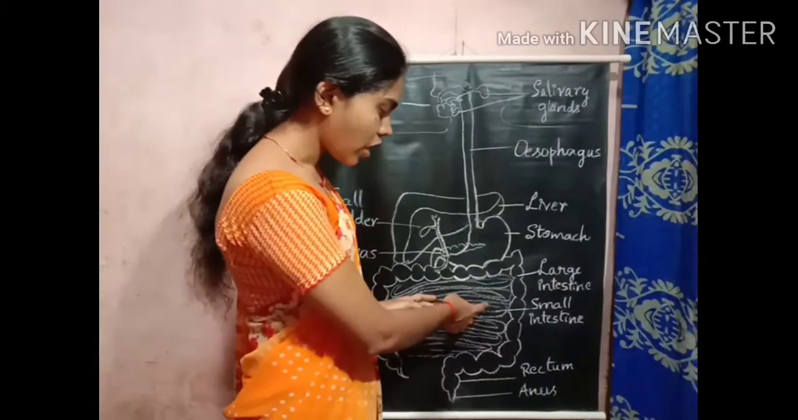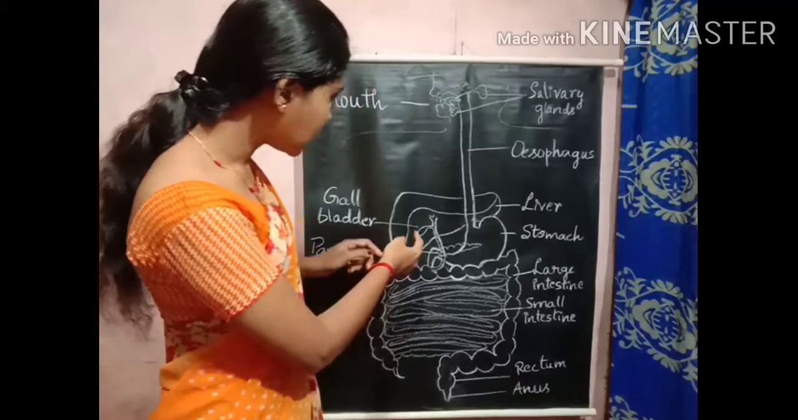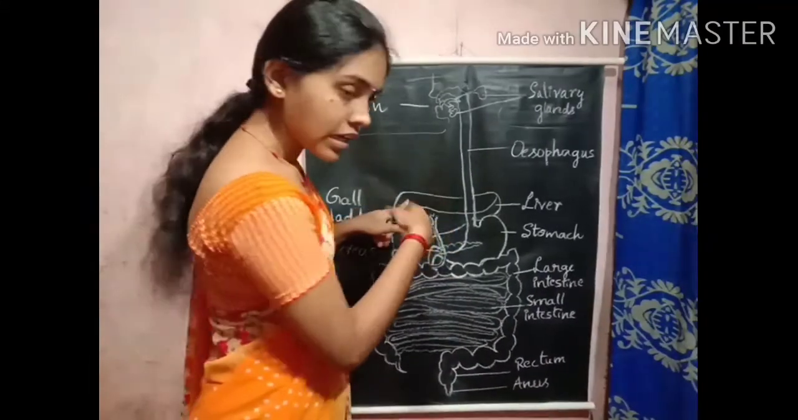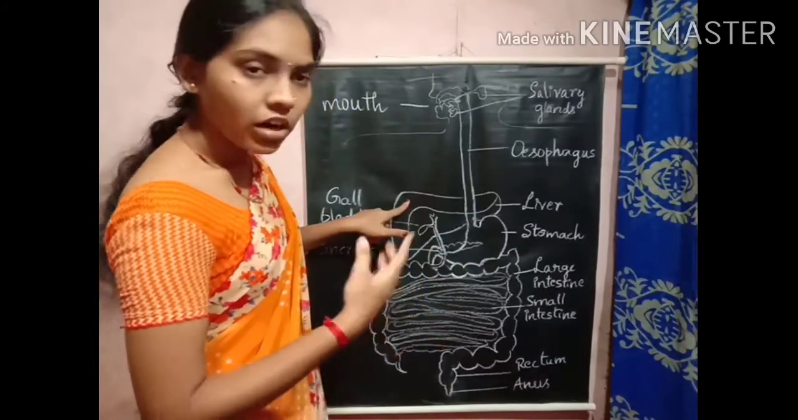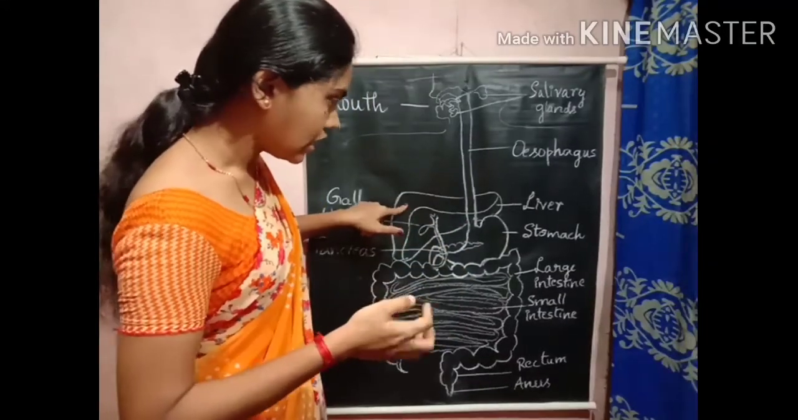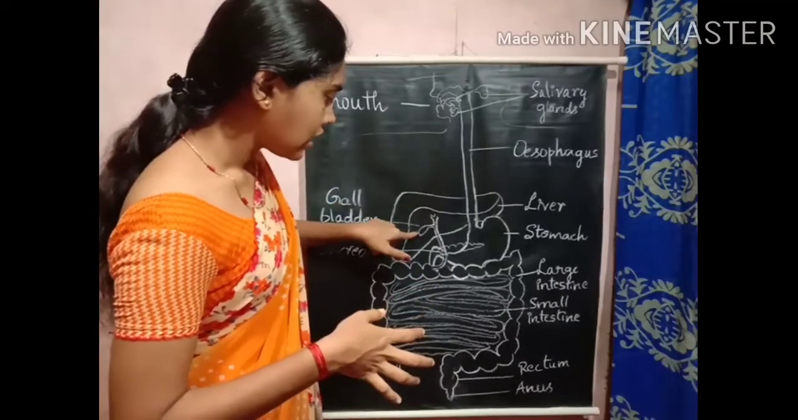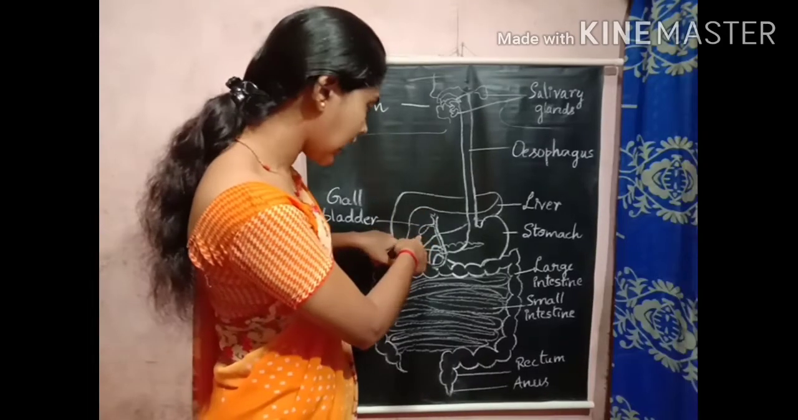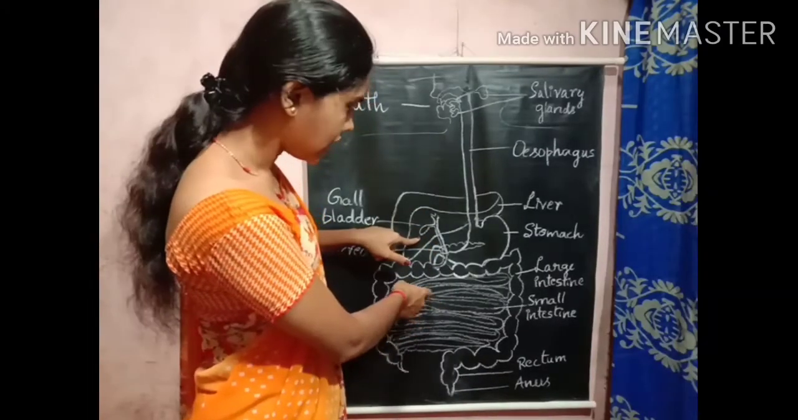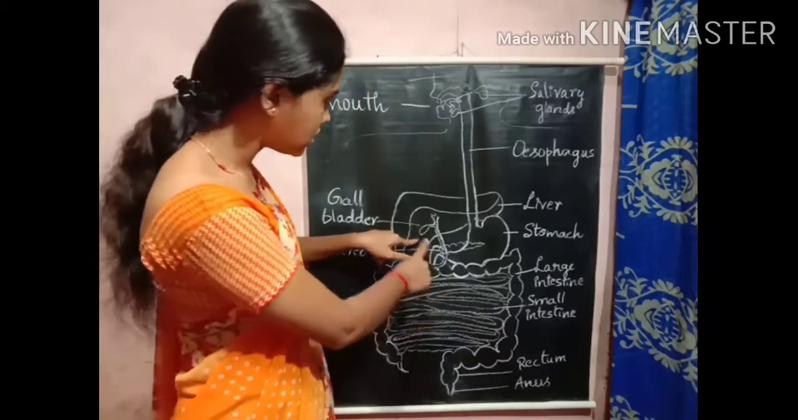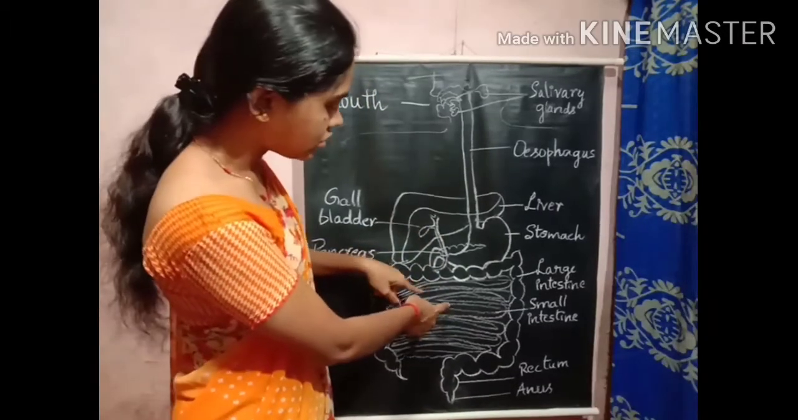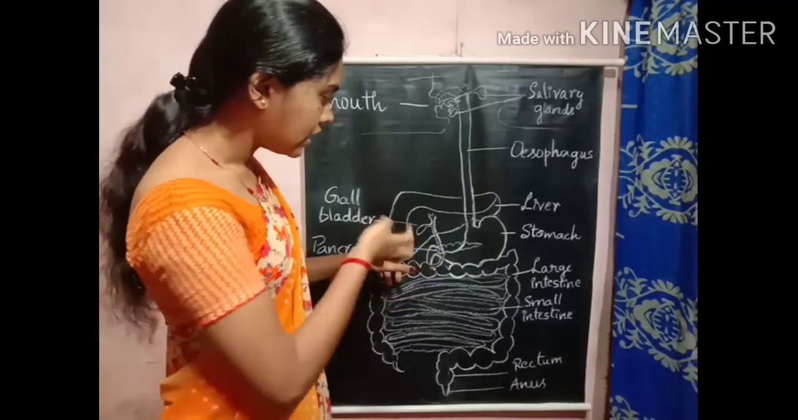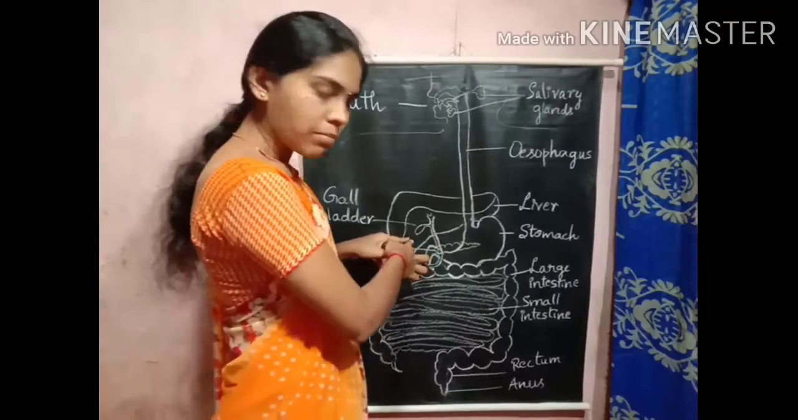This small intestine makes use of the bile juice which is released from the liver. The liver secretes the bile juice for the digestion process, and it will be stored in the gallbladder. Whenever the small intestine requires the bile juice for the digestion process, the gallbladder will send the bile juice into the small intestine. So it acts like a bank, like a packet. It stores the bile juice.